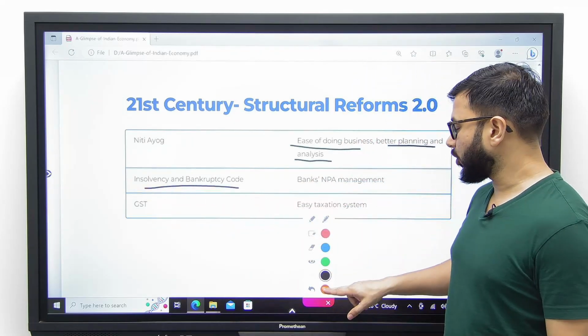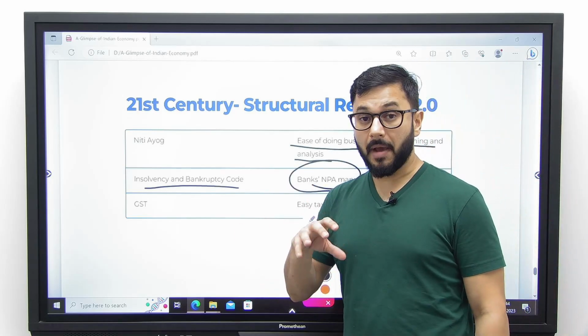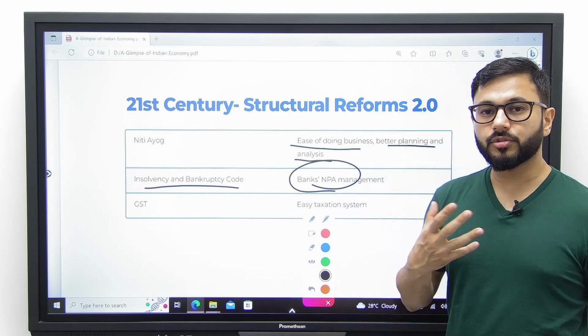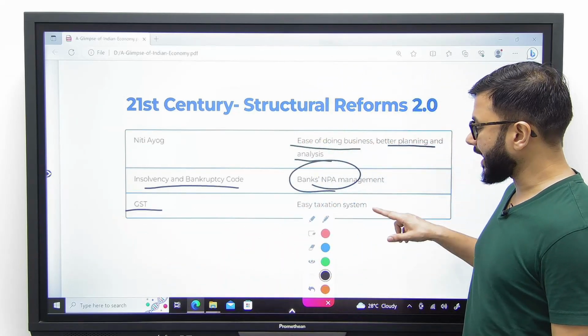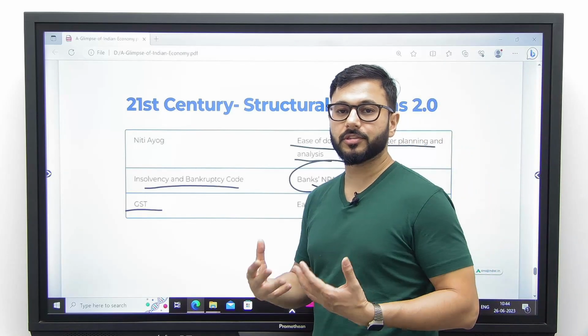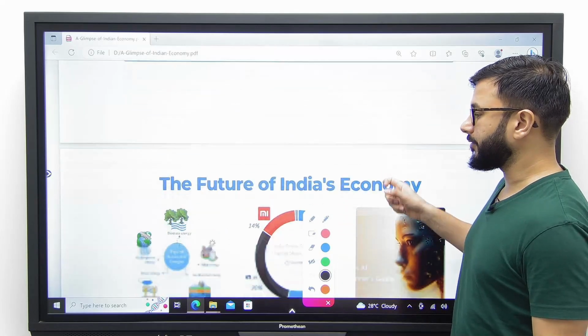Number two, the Insolvency and Bankruptcy Code, in order to strengthen our banks by managing their NPAs in a more structured, more organized format. Number three, the Goods and Services Tax, to ease out the tax system even further. These are the major reforms that we're witnessing in the 21st century.